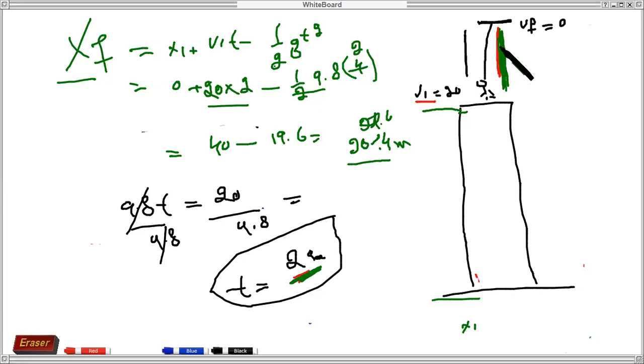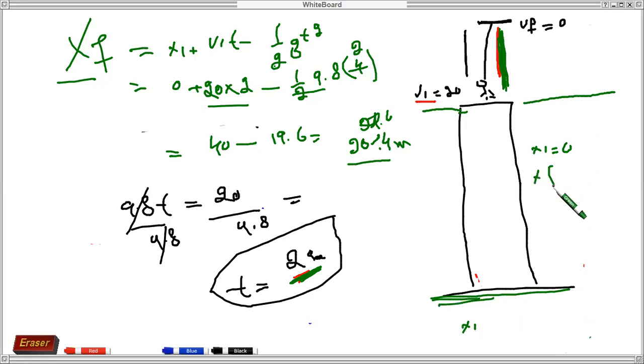Sir, my point was that if we take xi as 50 for the building height, we would get the distance of the object from the ground, not from the building. So which one are we discussing, the position of the object from the ground or from the building? In this question, we consider this level as our initial. If you want to start from this position, you can take this one also, in which case you take your initial as 0 from the ground.